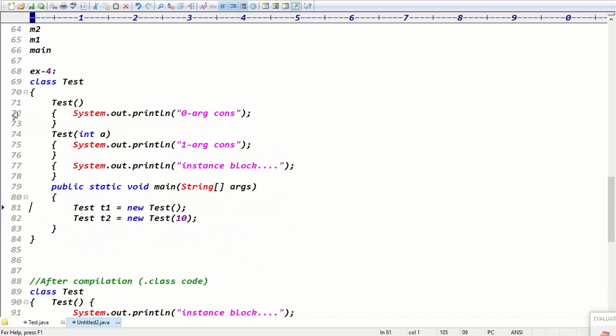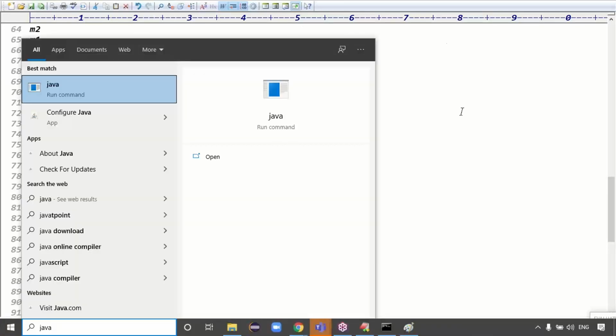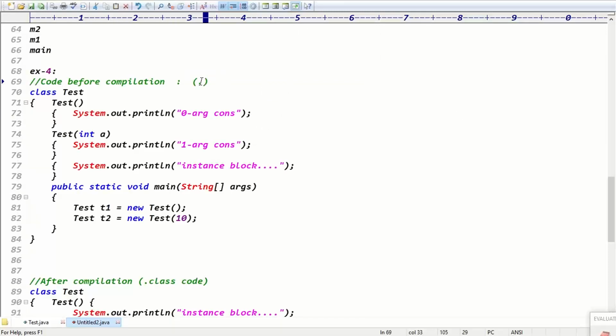So this is the code before compilation, the .java file code. This is the code after compilation.